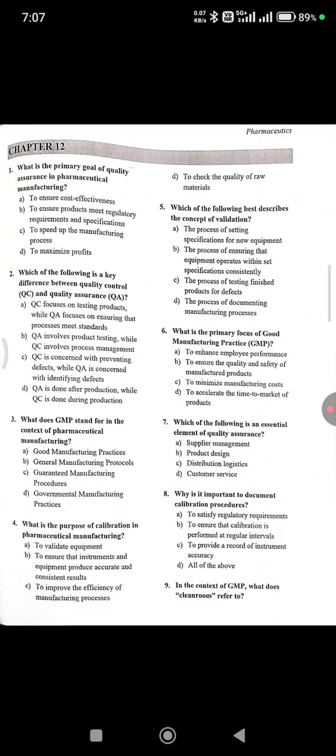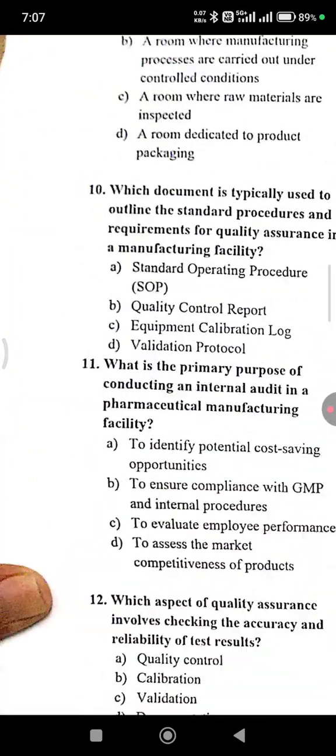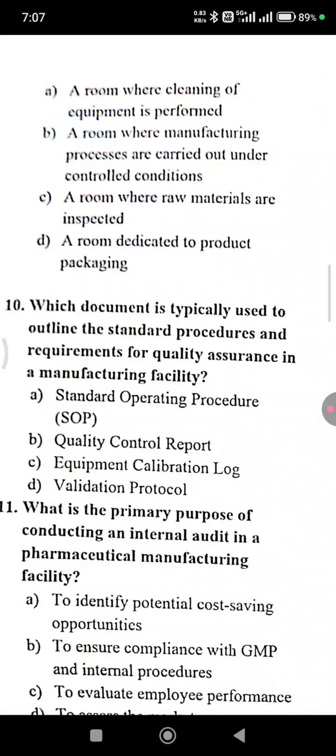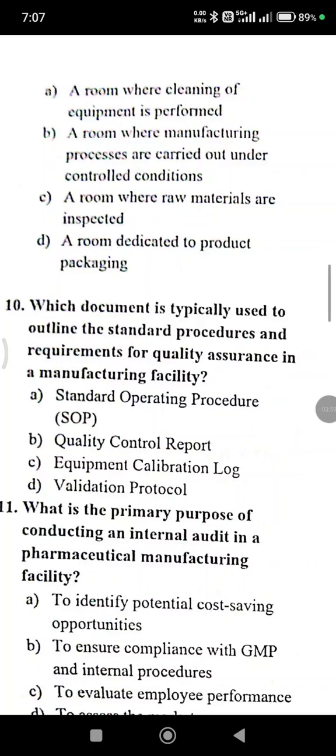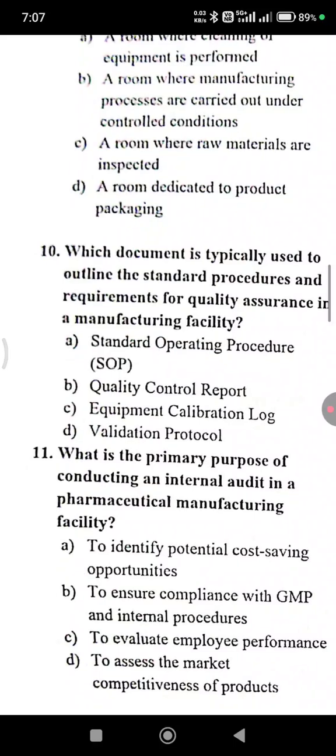In the context of GMP, what does a clean room refer to? Option A, a room where cleaning of equipment is performed. Option B, a room where manufacturing processes are carried out under controlled conditions. Option B is the right answer.